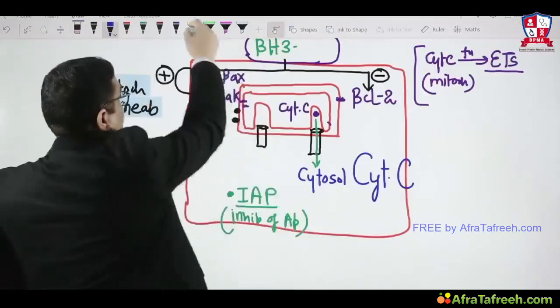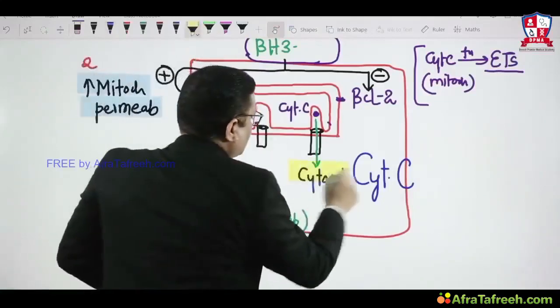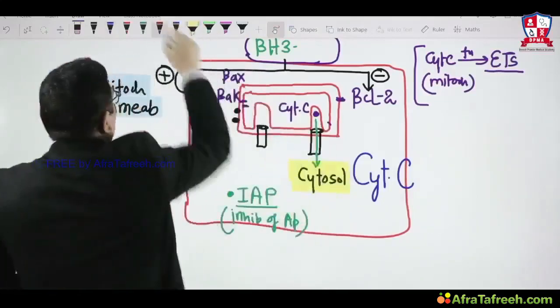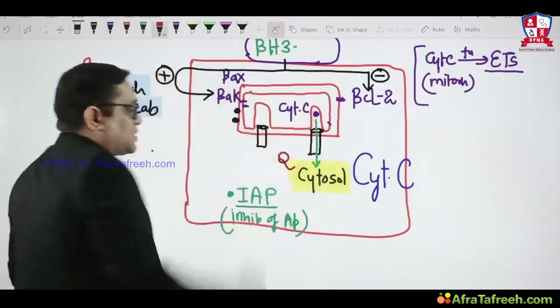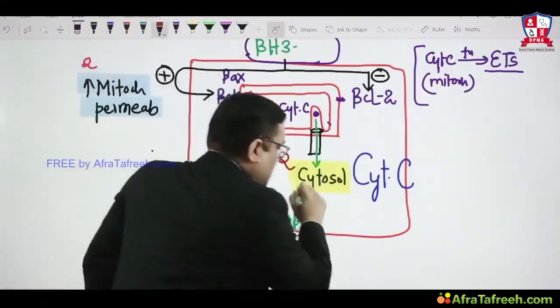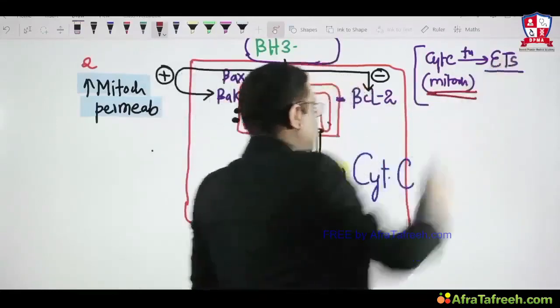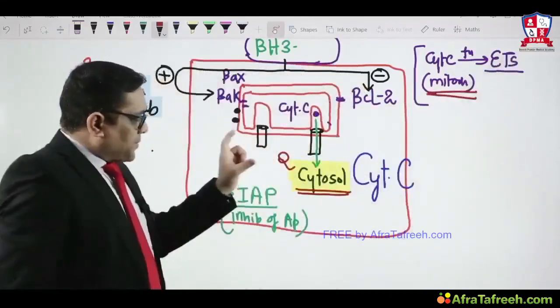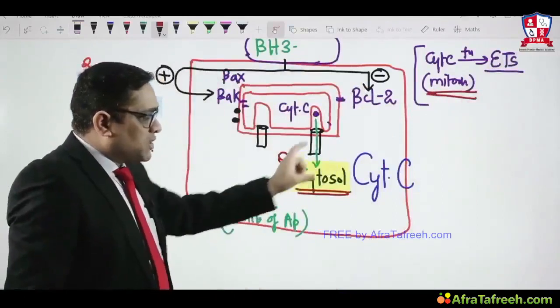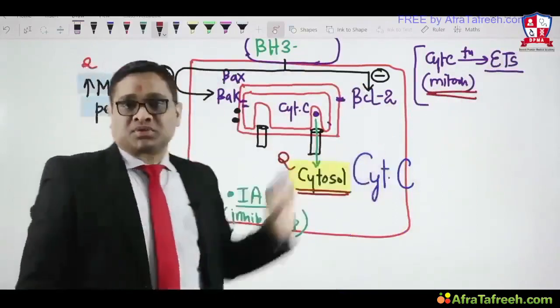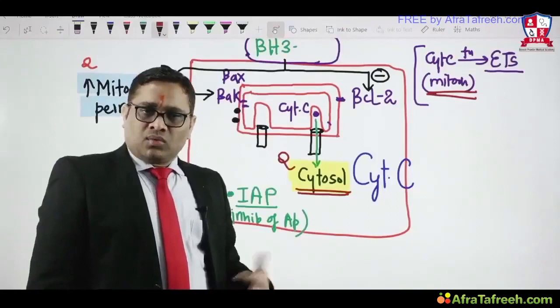So you can see the language the examiner is using: cytosolic cytochrome C, what is the function? Cytosolic, not mitochondrial. Mitochondrial is the electron transport chain, but cytosolic cytochrome C will induce apoptosis. That was the answer.